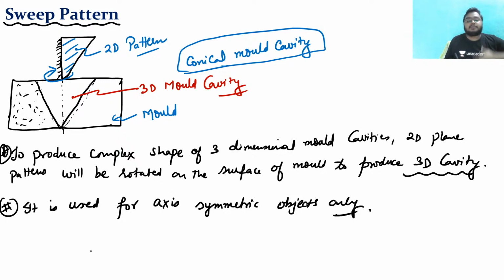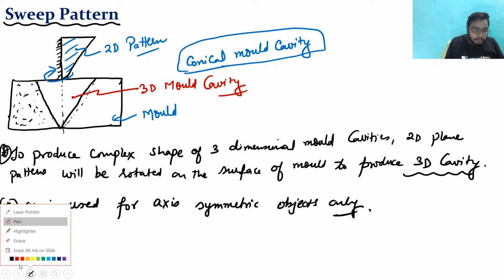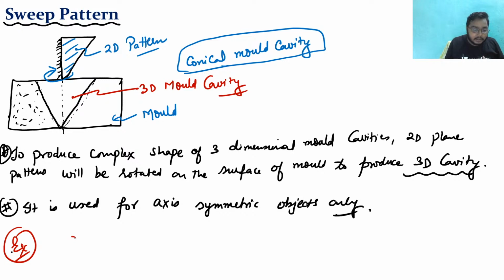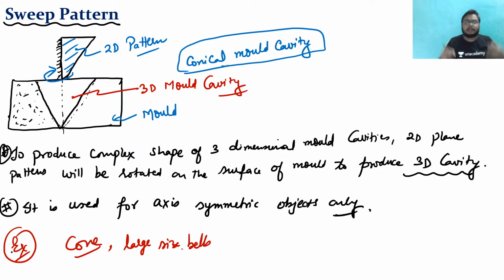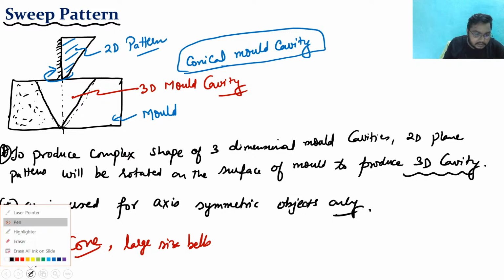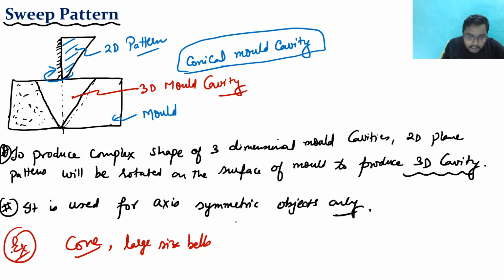So what are the examples, what are the products that we can make from the sweep pattern? From the sweep pattern we can make a cone, or large size bells, right? Bells are found in temples. In temples we see there are a lot of big bells. If you observe the bells, the bells are like this.